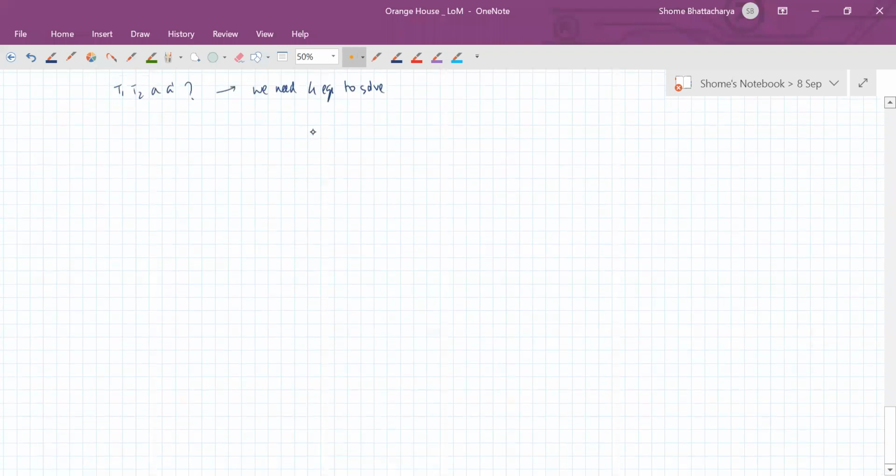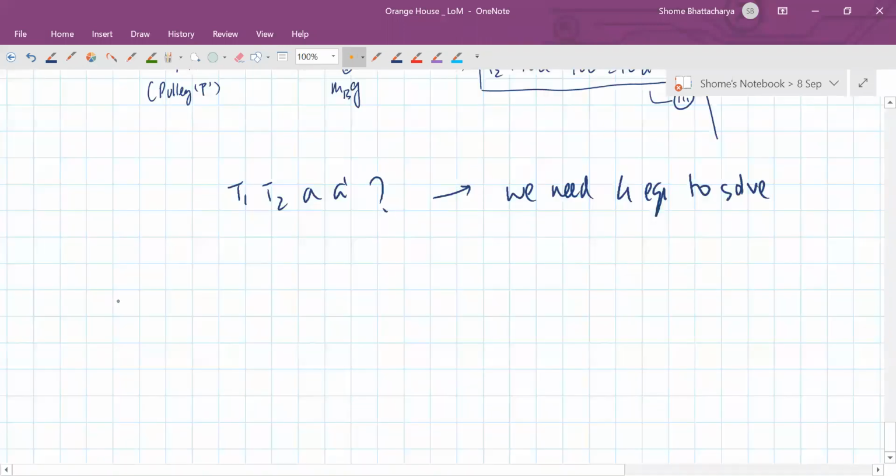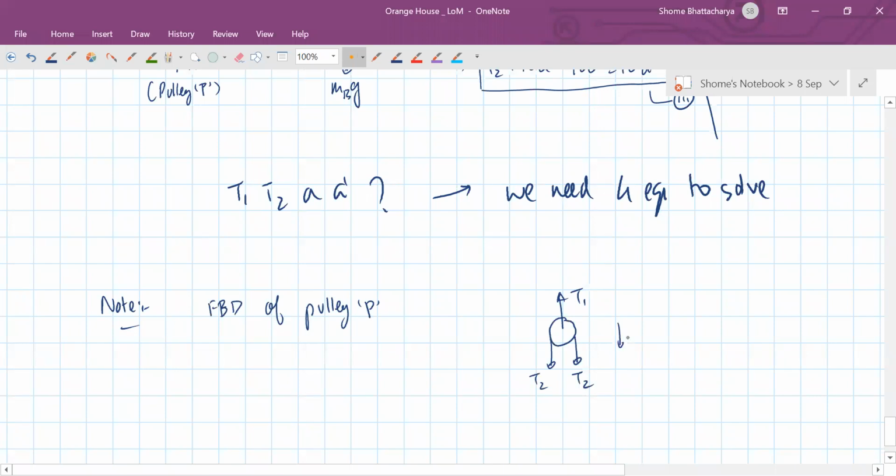Okay. Okay. The free body diagram of the pulley P. Okay. On that there is tension T1 acting upwards and T2 and T2 acting downwards, and it's having a downward acceleration.